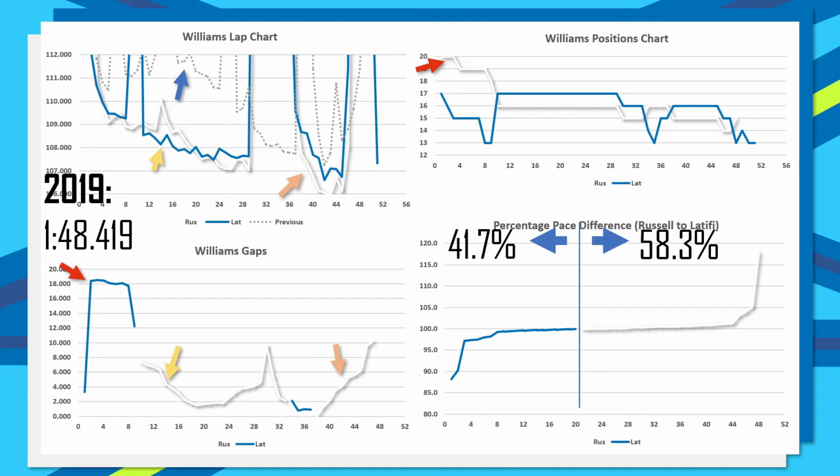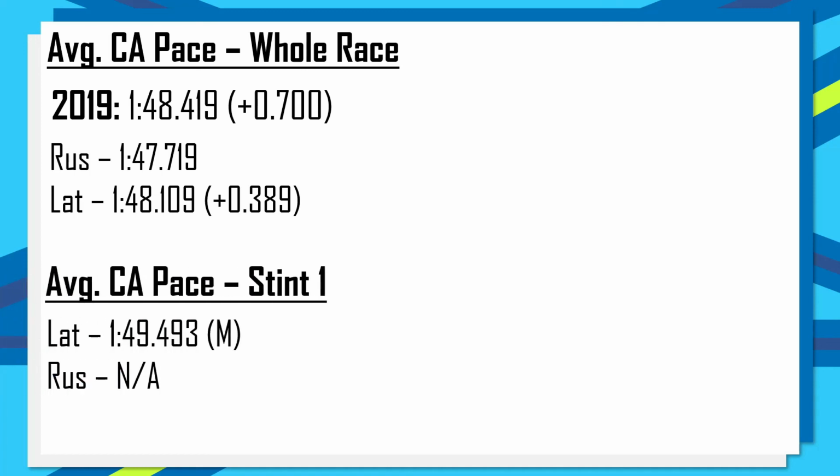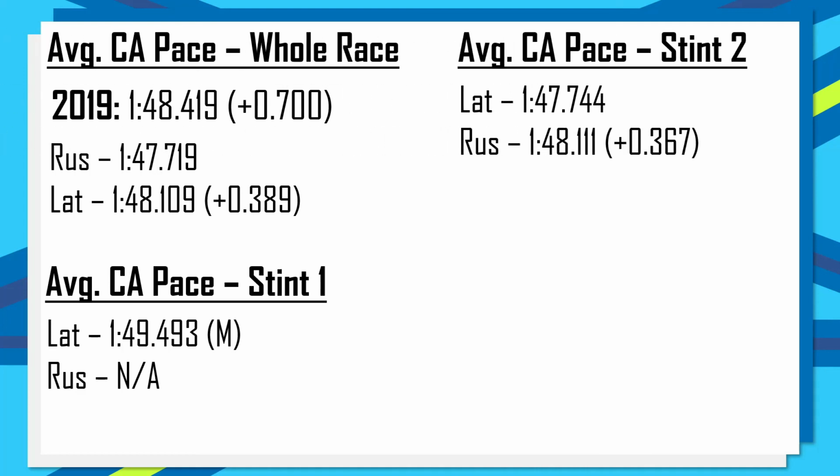But looking at the Williams lap times overall and comparing it to their 2019 pace, they were exactly 7/10 a lap slower in 2019 compared to 2021, with Nicholas Latifi being almost 4/10 a lap slower than George Russell over the entire Grand Prix. And then stint number 1, when Latifi started on the medium, as did George Russell, but George Russell only did 2 or 3 laps on his first set, so there was no competitive clean air lap time to take, until we got to stint number 2, on the hards, where actually Nicholas Latifi was just a little bit faster, 3.5 per lap.